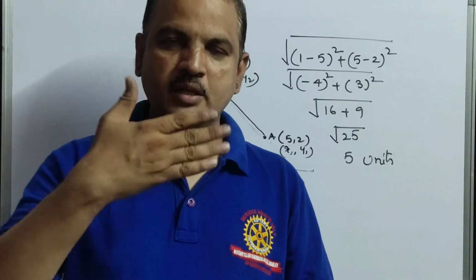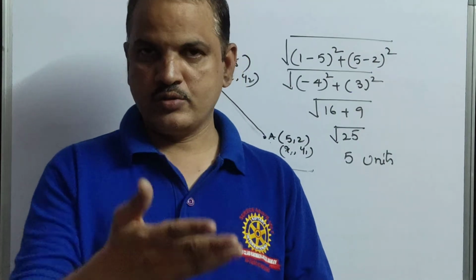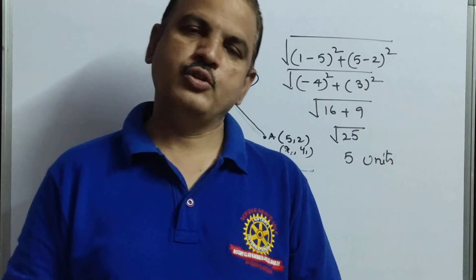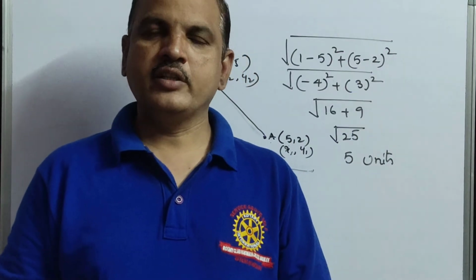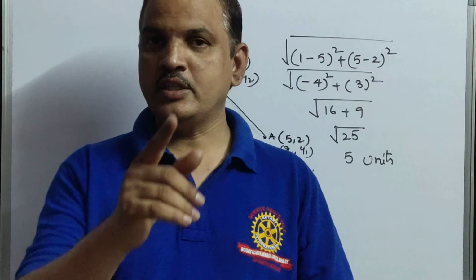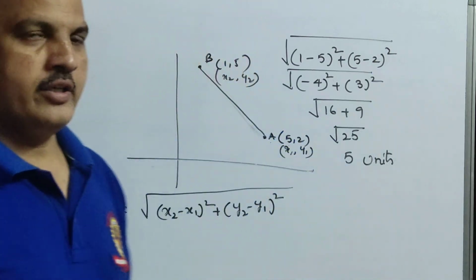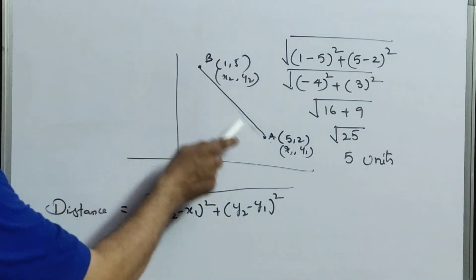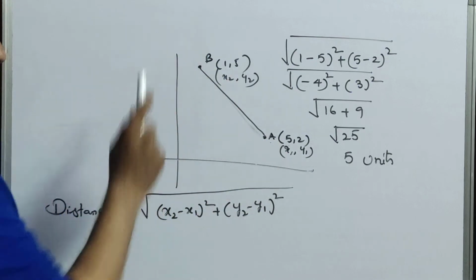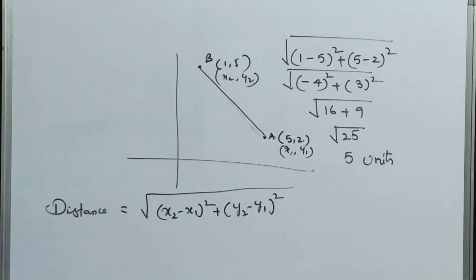Now, the sums I am telling after giving the notes, after giving the notes you can write everything in the CW. But here, one more point is there. Here A value is 5, 2 and B value is 1, 5. You can find the distance very easily.